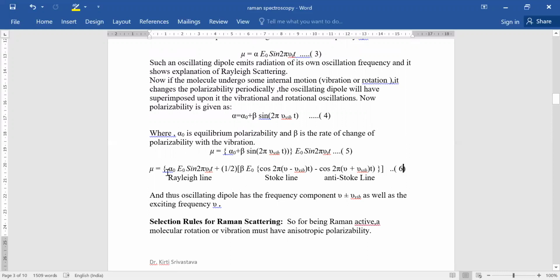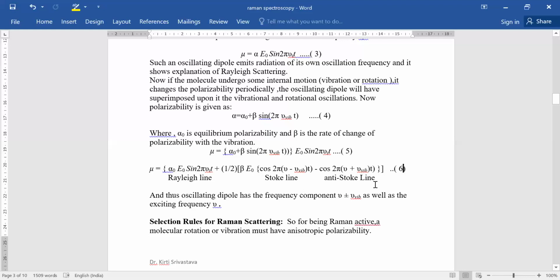So here in this equation there are three terms. In the first term, alpha 0 E0 sine 2 pi nu I into T represents the Rayleigh line. The other term, cos 2 pi (nu minus nu vibration) into T, represents the Stokes line. And if you multiply the 1 upon 2 beta 0 inside, this term becomes 1 upon 2 beta E0 into cos 2 pi (nu plus nu vibrational) into T. This represents the anti-Stokes line.